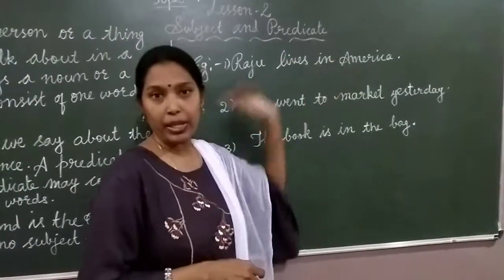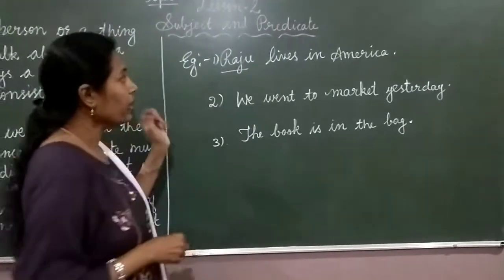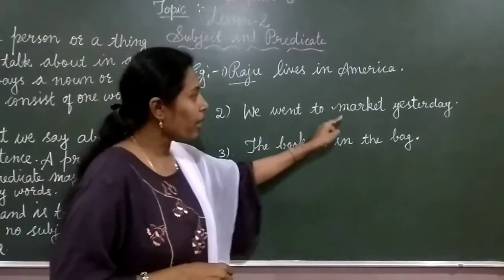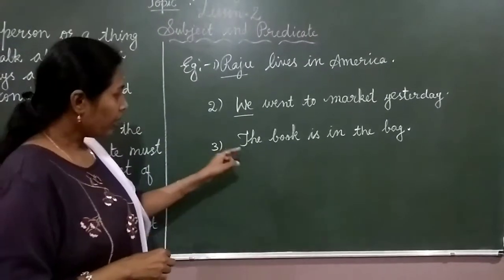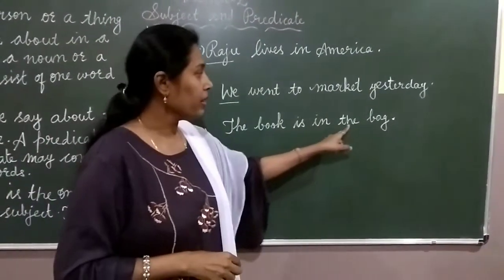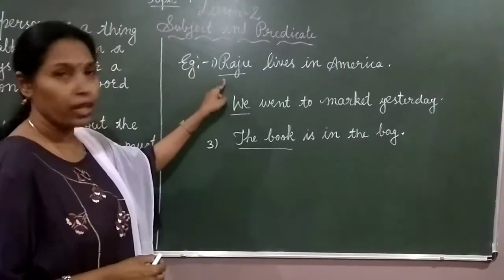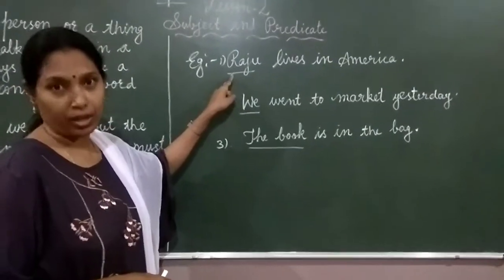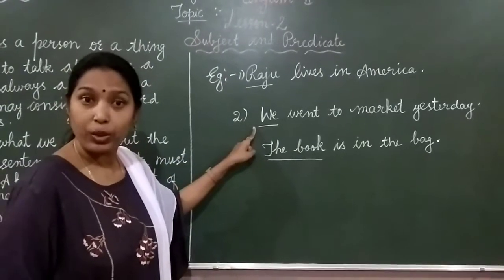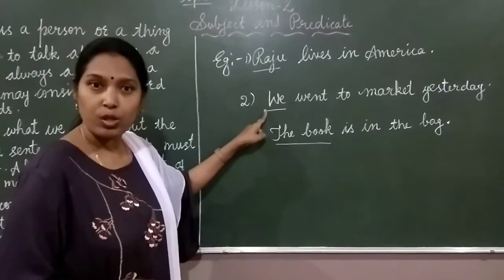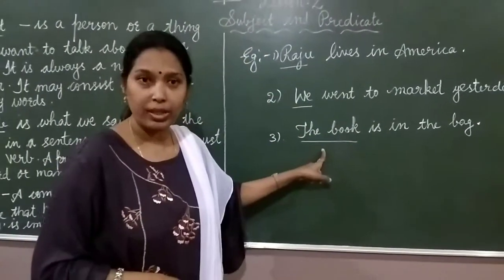Raju lives in America. This is subject. Okay. Next, we went to market yesterday. Here we is the subject. Next example, the book is in the bag. Here the book is the subject. See, Raju, name of a person, right? Noun. So this is subject. Next, we. We is a pronoun. So this is also a subject. See here, the book is in the bag. Here, the book is subject.